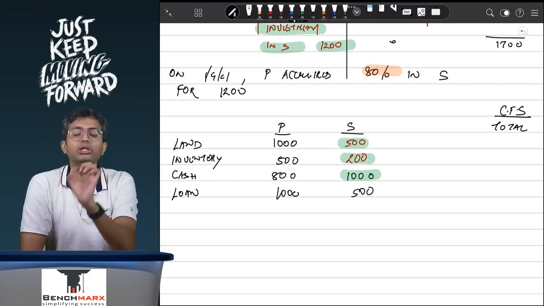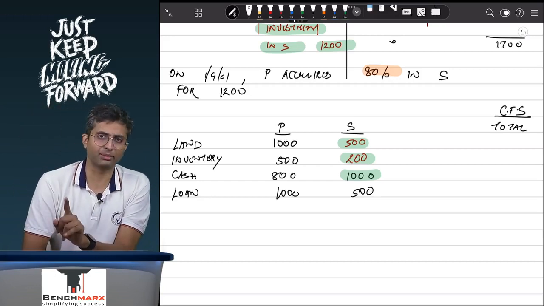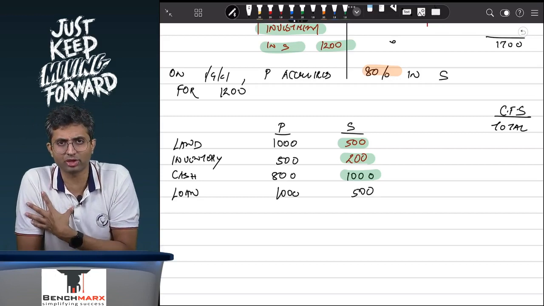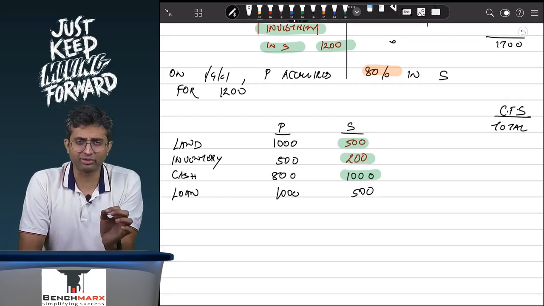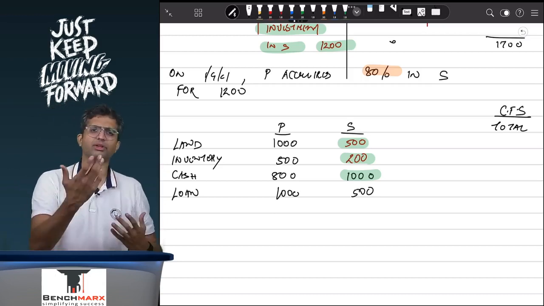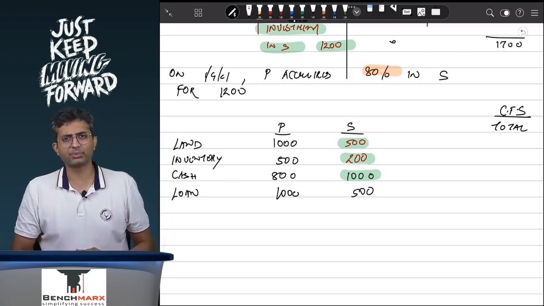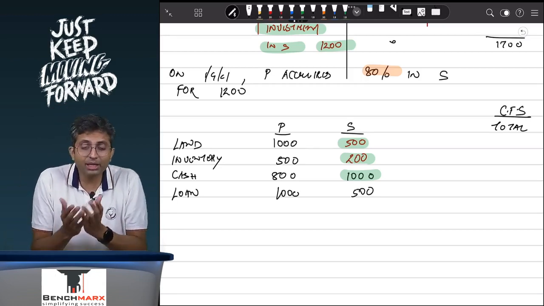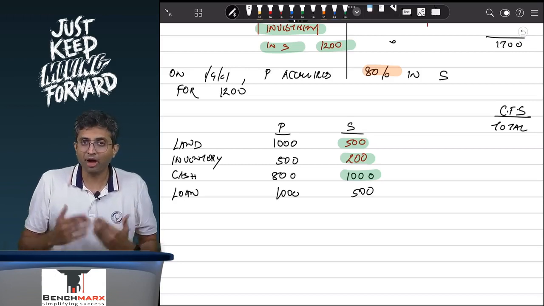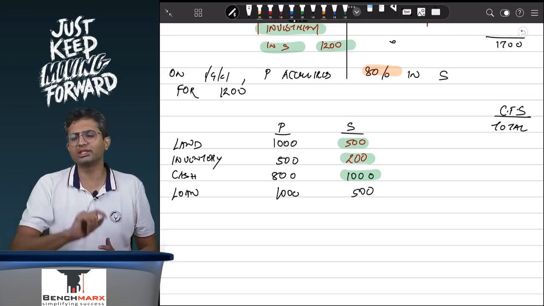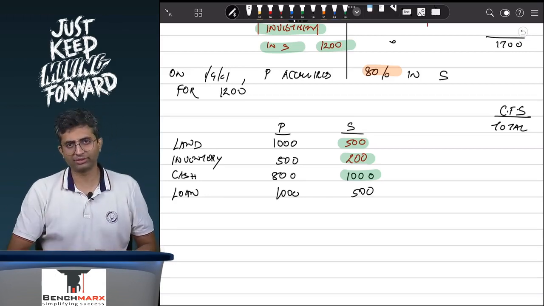But then where will the 20% go? 20% will go to other shareholders other than the parent. Parent is the majority shareholder, like Reliance Industries is the majority shareholder in Reliance Jio. However, there are around 10 or 11 other shareholders in Reliance Jio which own a combined 30% stake, in which case the remaining money will go to those shareholders. Well, they cannot direct what is to be done. However, you cannot say that they will not get anything from the assets.